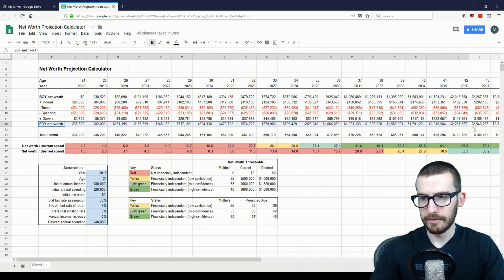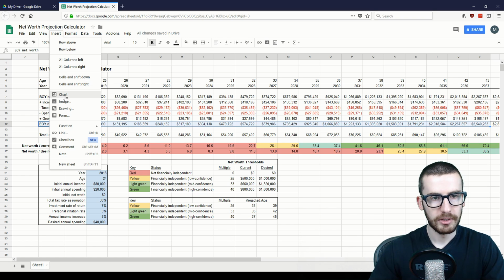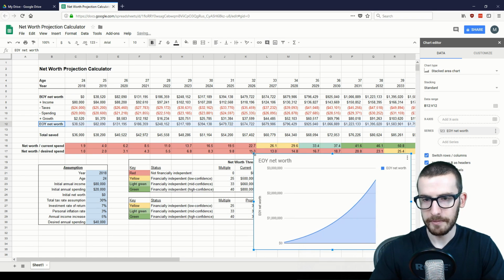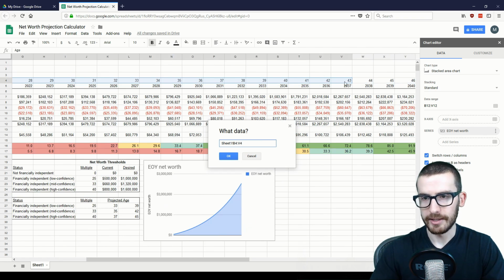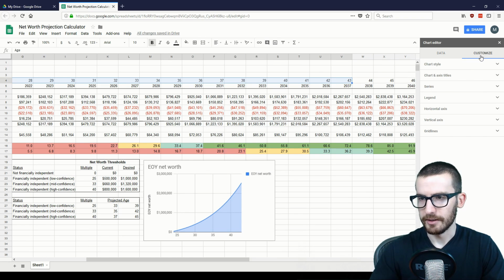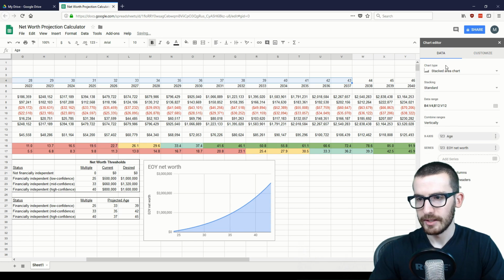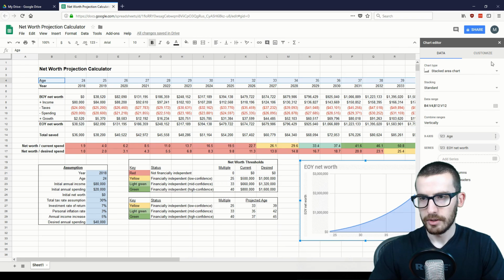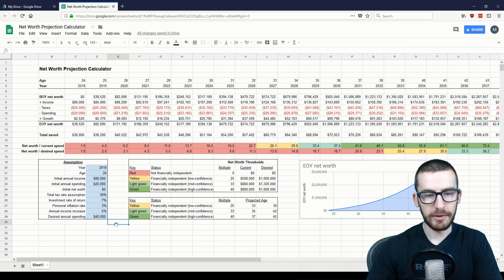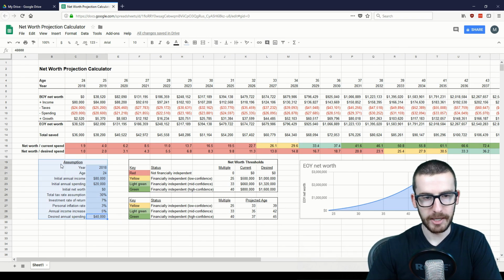And the final piece was just a very simple chart of the net worth. You can do that by selecting end of year net worth and then going over to insert, chart. We've got our chart here. So I'm going to add an x-axis. In this case, I'm going to add the age, so we'll just highlight the same section of the age. And other things, I'm just going to quickly remove the legend since I don't really need that. And yeah, there we go. So I'm going to take that and just move it over into that position. And that's pretty much it. The only other change that I made was moving our assumption box up one row so it aligns with the rest of our thresholds down here.